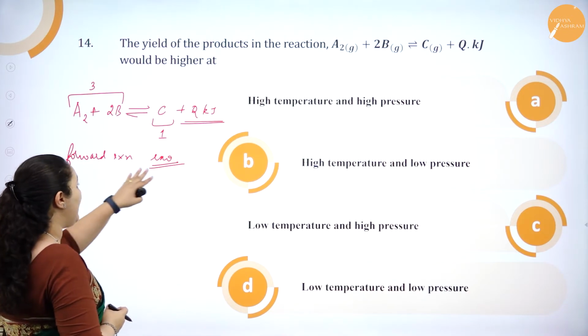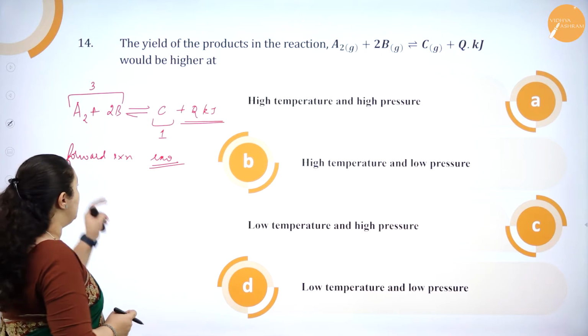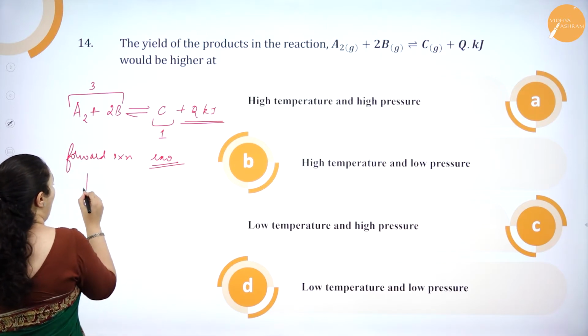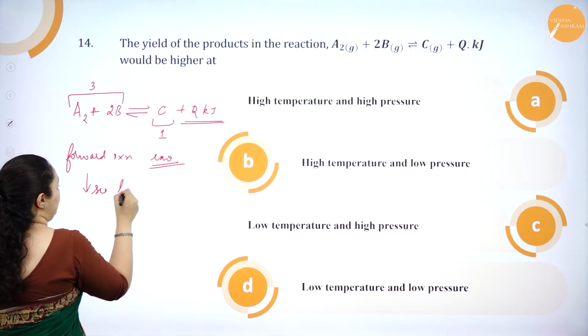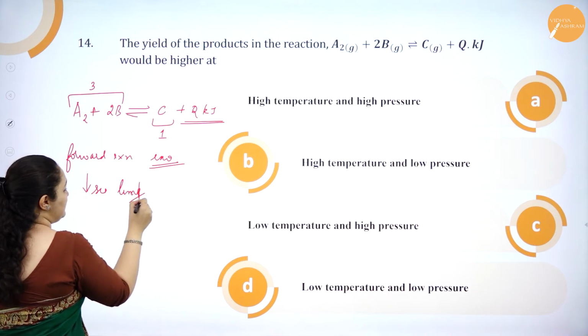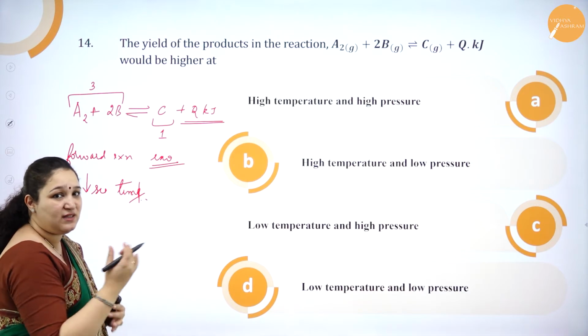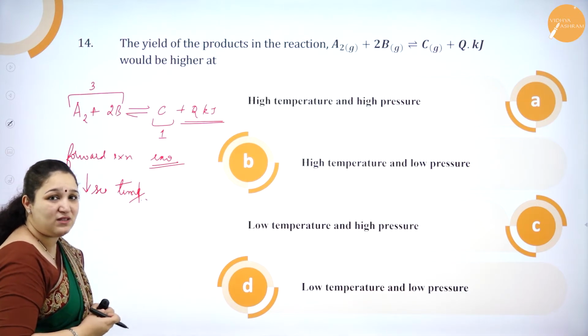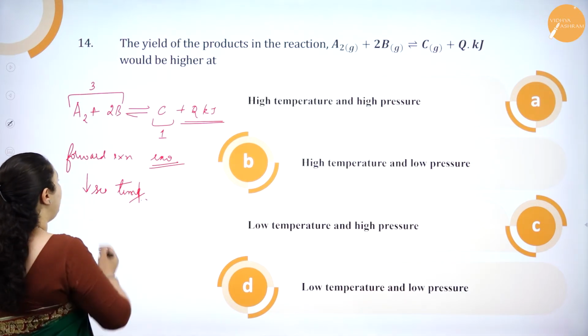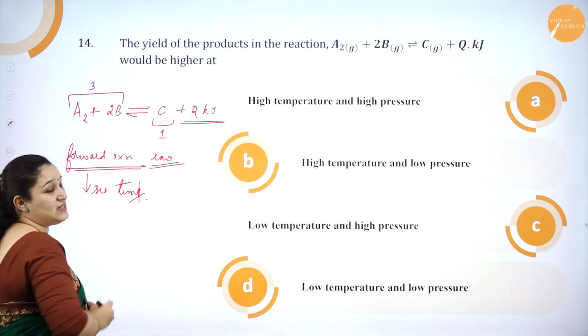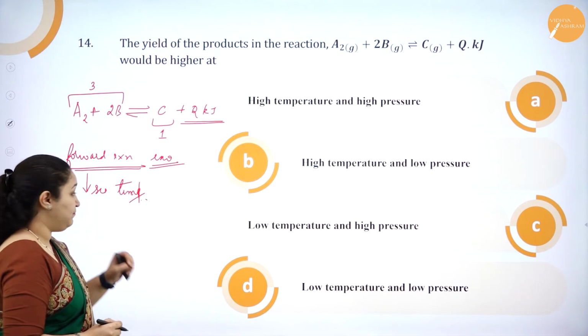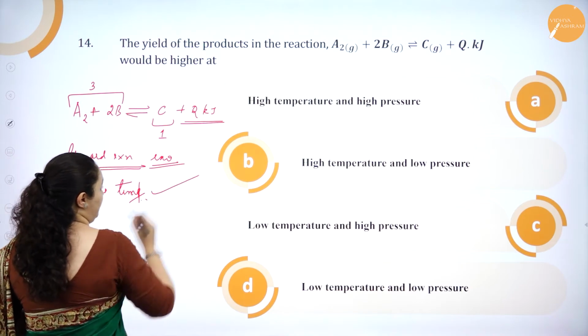So the forward reaction is exothermic, so I will go on decreasing the temperature. When we decrease the temperature, the system will try to nullify it by increasing the temperature. And how will the increase in temperature happen? By favoring the forward reaction, because the forward reaction is exothermic. So I have to decrease the temperature.